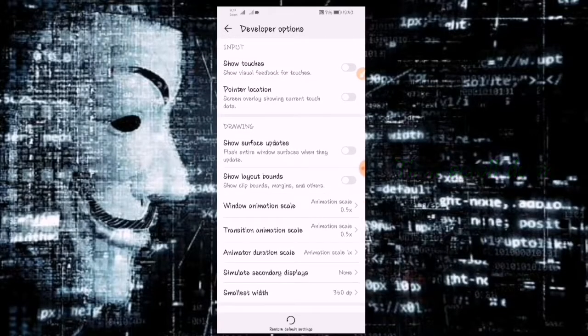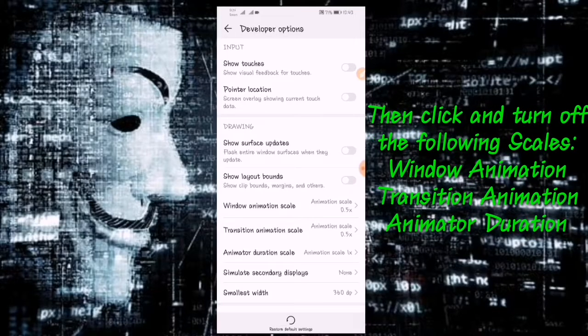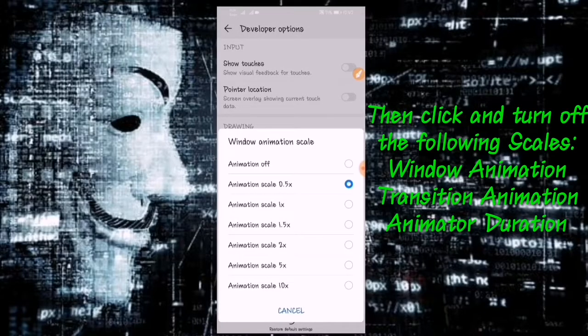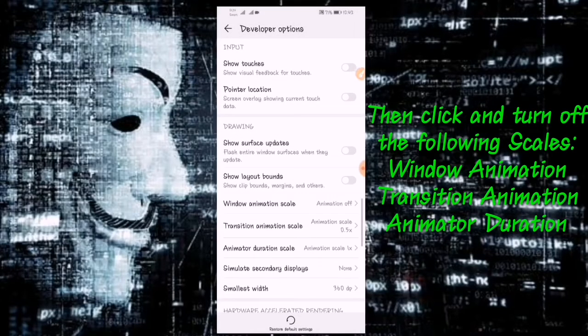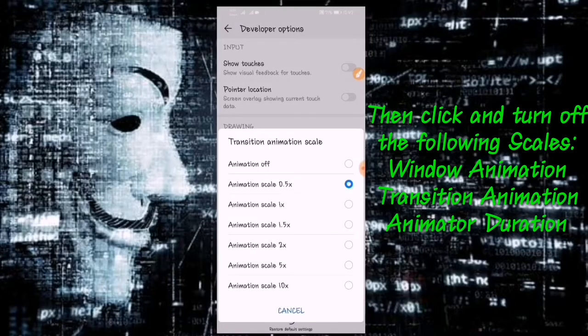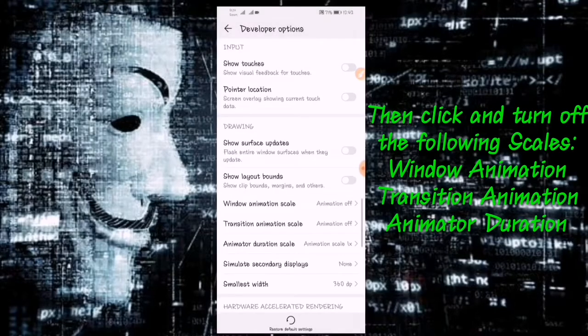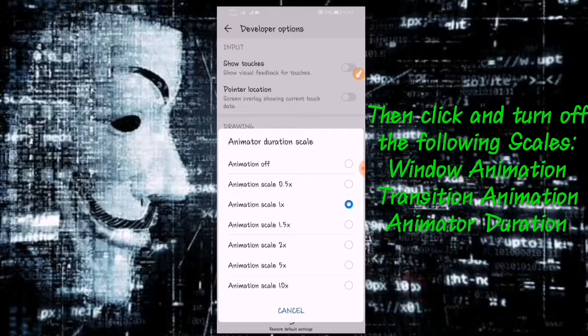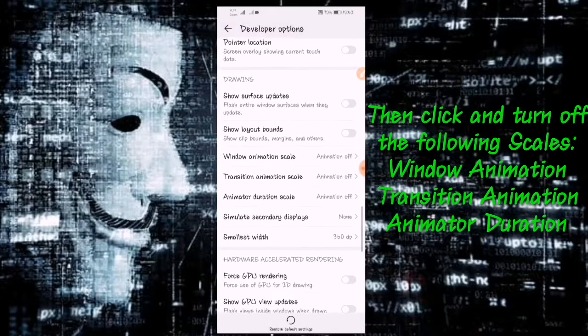then we will turn off all the animation scales. First is the window animation scale. Select, then animation off. Next is transition animation scale. Select and then animation off. Next is animator duration scale. Select it and animation off. Then scroll down.